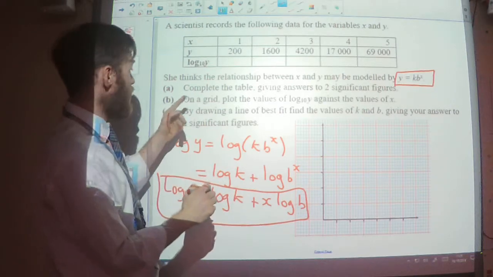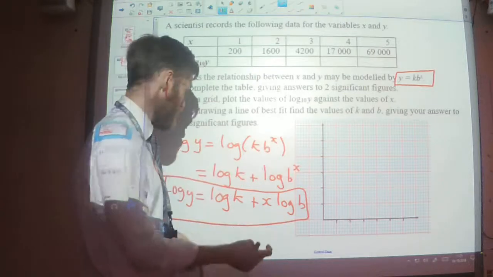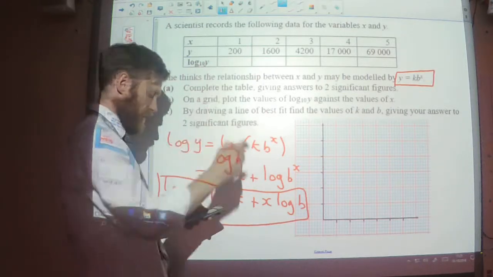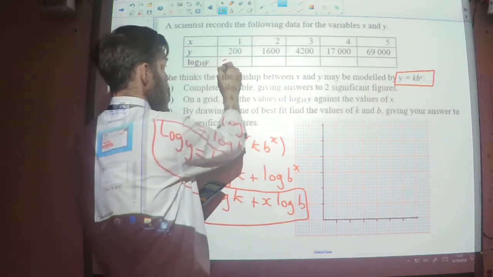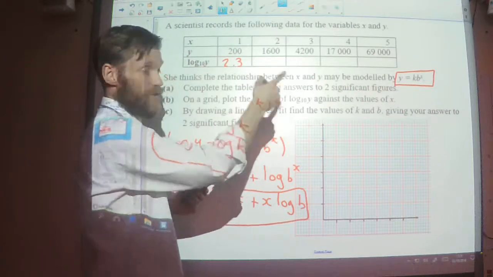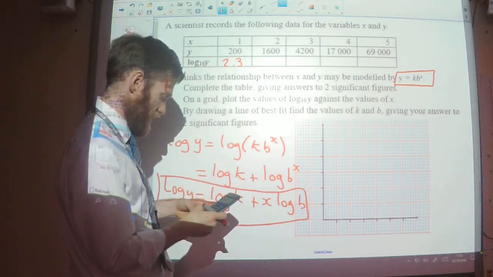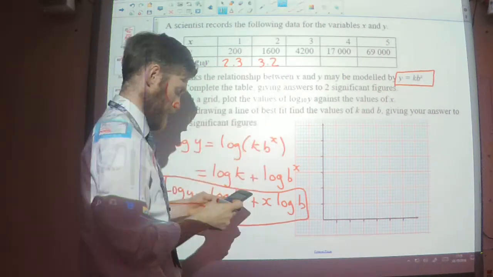Right, so part A says complete the table giving your answers to two significant figures. So what I'm going to do with my calculator, I'm going to do log to the base 10 of 200. That's going to give me 2.3 to two significant figures. Now do log of 1600 and I get 3.2.